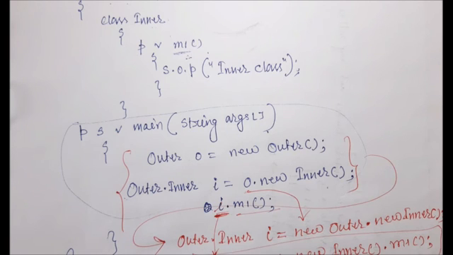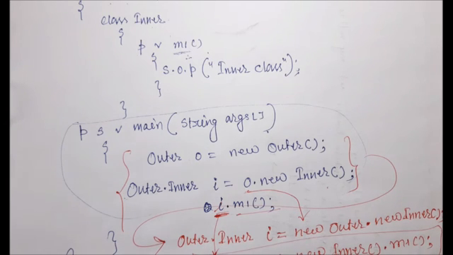The second one is how to access the inner class code from the instance area of the outer class.